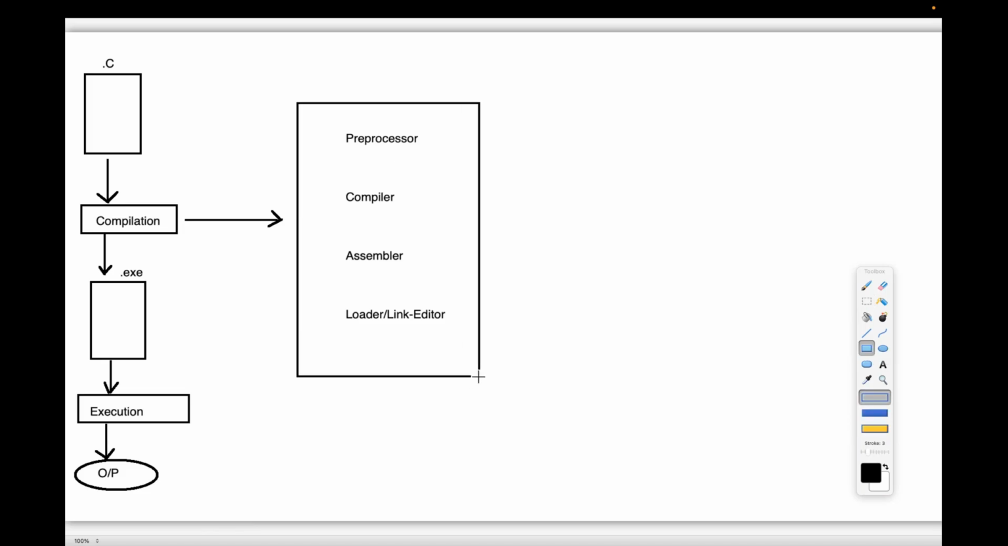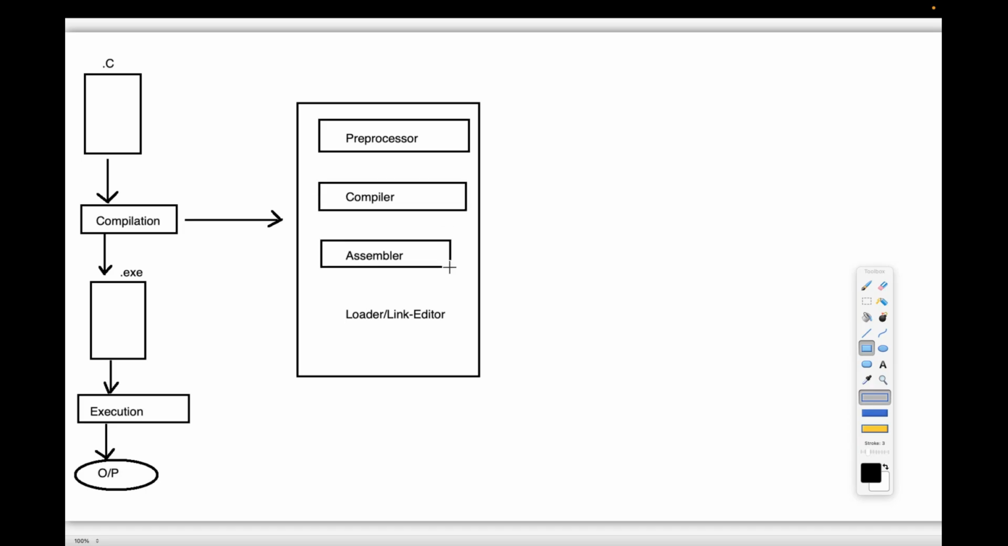Guys, are all of you getting clarity on this point now? Then who is performing this compilation? It's not the work of a single mission. It's the integrated work of four missions, and the result is compilation. First preprocessing will be completed. After that the compiler work, then the assembler work, and after that the link loader, link editor work will be completed. Then only are we able to perform compilation.